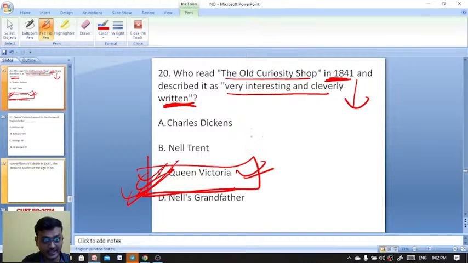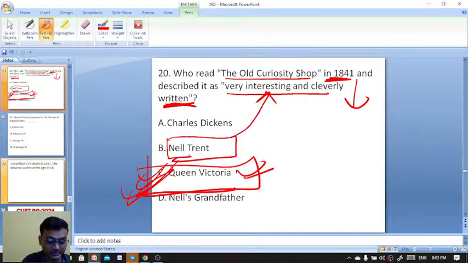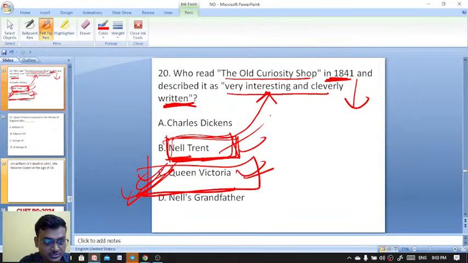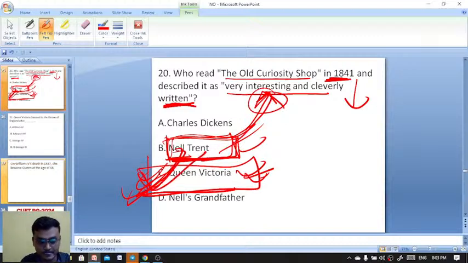And here, the famous character, remember, Nell Trent is the famous character from The Old Curiosity Shop. Sorry, Queen Victoria is the right answer, but Nell Trent is a character in The Old Curiosity Shop. Okay, Queen Victoria is the right answer.